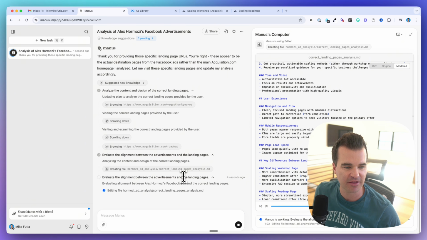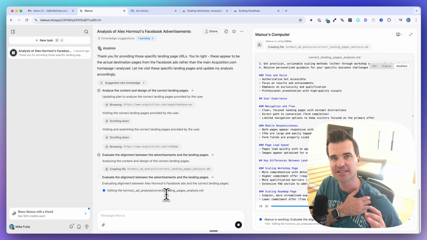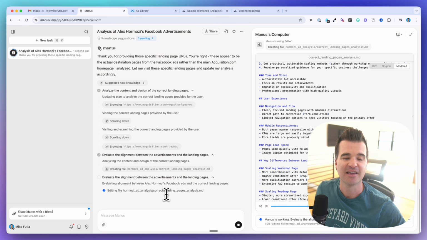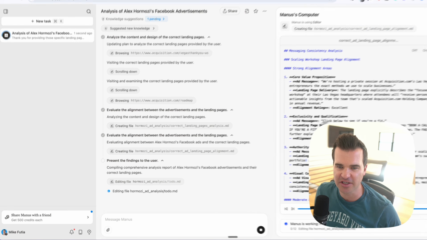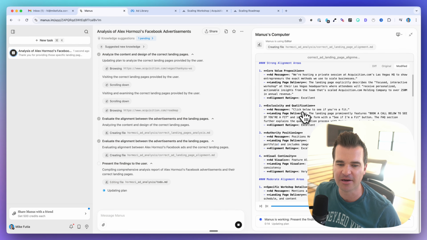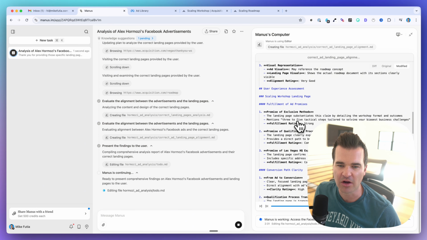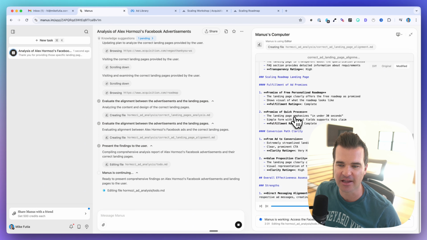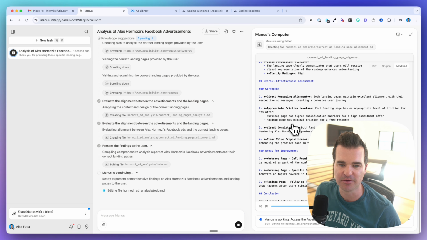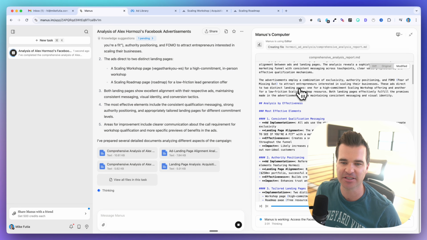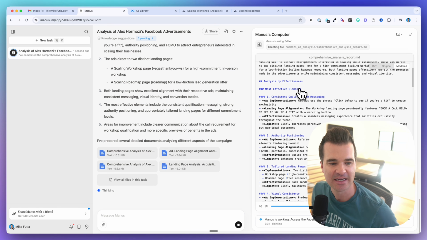And what it's going to do, I think, next is when I asked it to give me an analysis on the alignment between the Facebook ads and the landing pages. And so we can see this report being generated here again in a markdown file, and we'll see if we can get this into a PDF or a Google Doc to really analyze everything that Manus has produced here. All right, and here we can see it's doing the executive summary, the comprehensive analysis. So I think it's bringing all of these documents together.